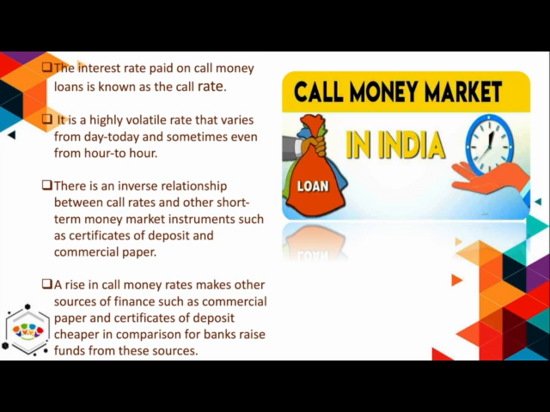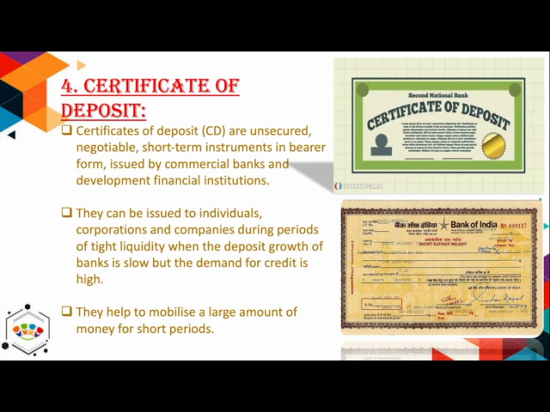In such a scenario, the demand for call money rises. So these opposite movements between call rates and demand for other short-term money market instruments confirm the inverse relationship between the two. Correct? Hope this is clear. Now let us discuss the certificate of deposit, CD.